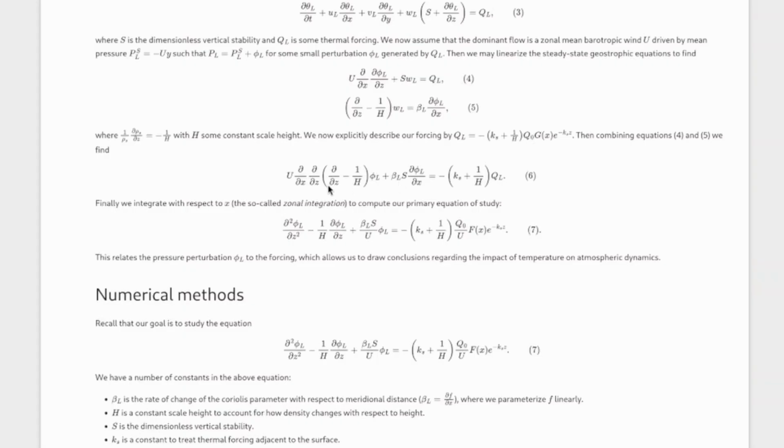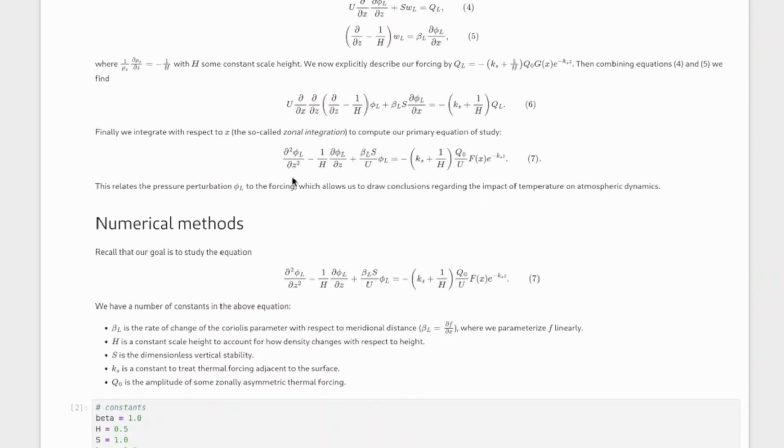So we'll do this thing called zonal integration, which is integrating with respect to x, I think, to find this final equation, equation 7, which is the equation we'll be studying, and it relates this perturbation and some of its derivatives to this thermal forcing term on the right-hand side here.